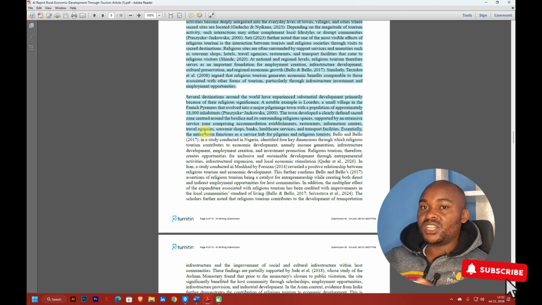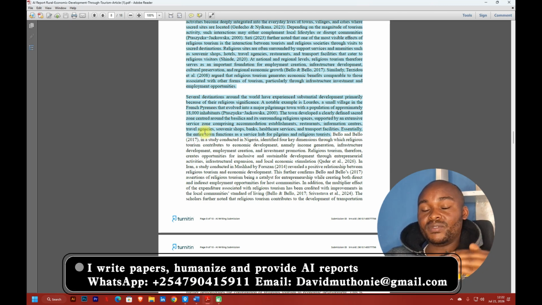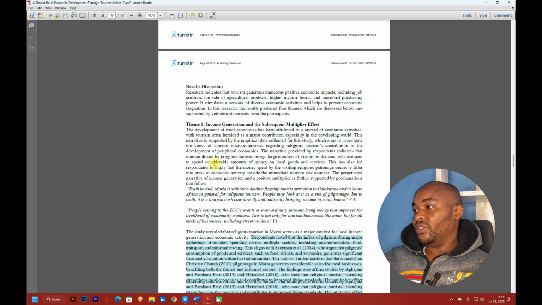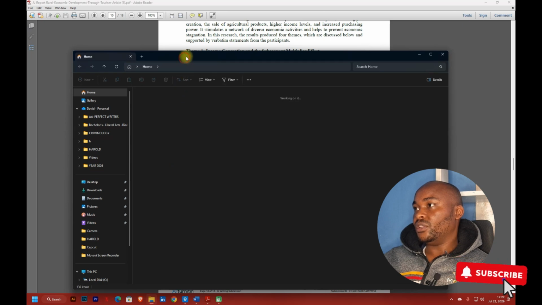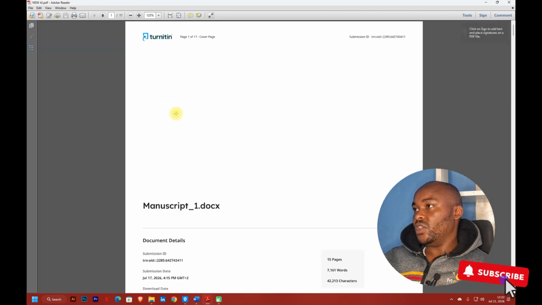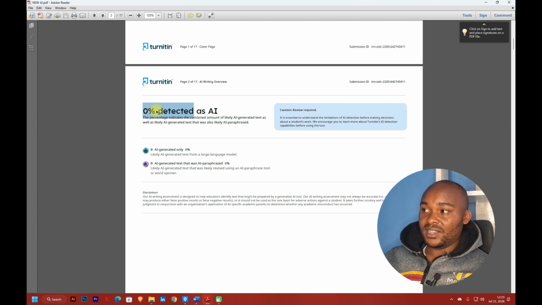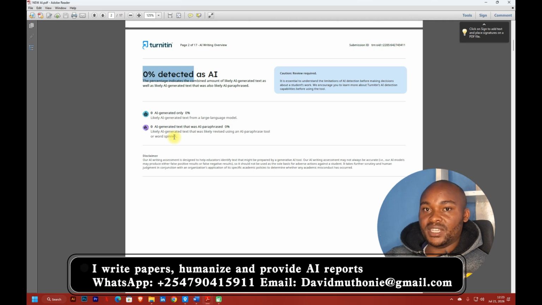I took my time and tried to edit this particular file even without the use of AI, because understanding the algorithm of AI detection is the first thing that is very critical in helping you address all the AI issues in your paper. So I went through this paper, did my own editing, and then I checked the paper on Turnitin. This is the new AI report. As you can see, it has 0% detected as AI, meaning that all the content in this paper has now been accepted as human written.